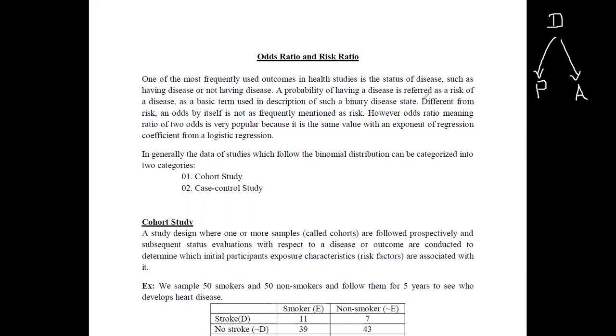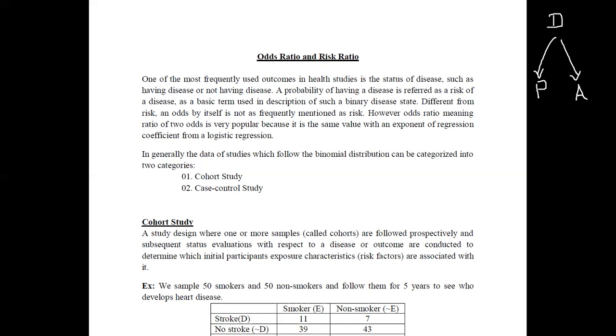But what we are going to learn about is the odds ratio and risk ratio. This is called risk, but there is another thing called odds. These are not giving the same meaning. Therefore, according to the situation, you have to decide whether you are using the risk ratio or the odds ratio.